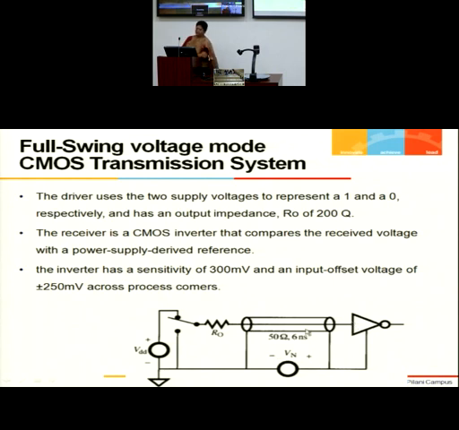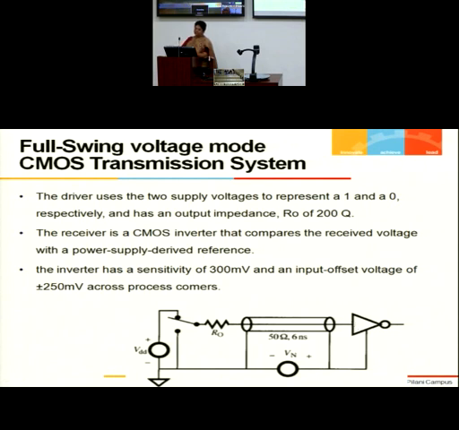So the receiver is again a CMOS inverter which compares voltage with the power supply. Naturally, it is to be understood whether the data bit is 0 or 1. I know the switching threshold will be your threshold detection point.